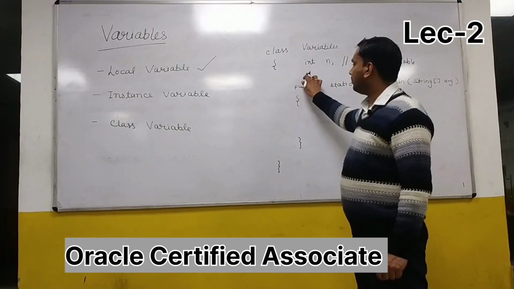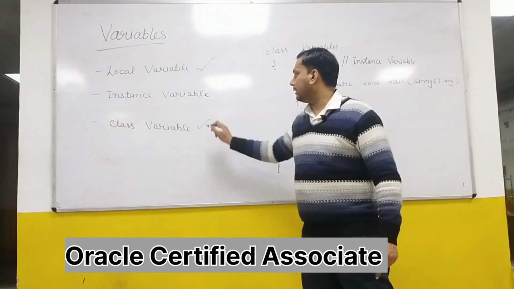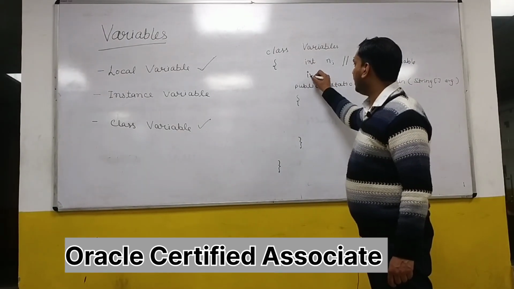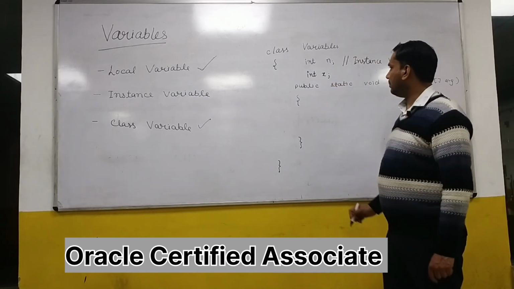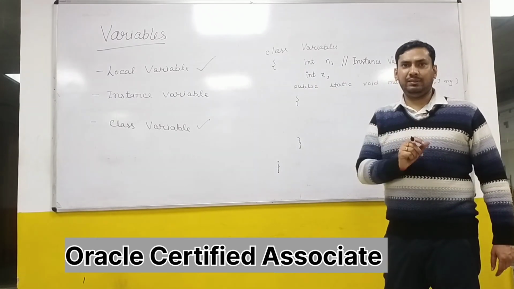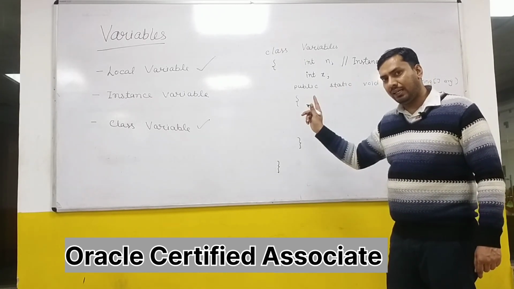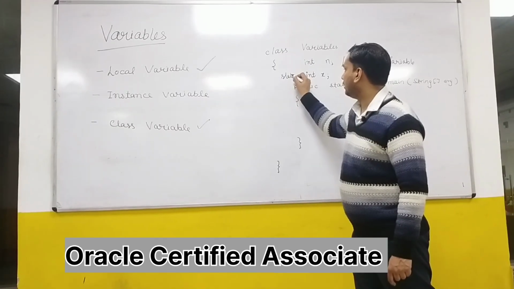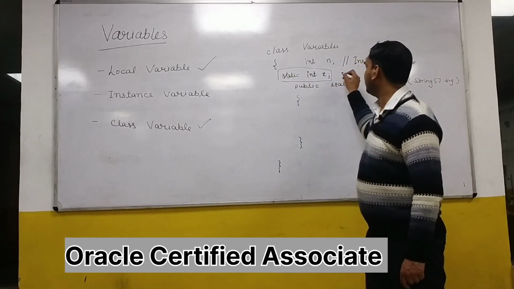Second, inside the body of a class, you can declare another type of variable that is called a class variable. How do you declare a class variable? Let's say I am declaring another variable, int x. But a class variable can be distinguished from the instance variable by the keyword static. Any variable inside the body of a class which is qualified with the static keyword is called a class variable.